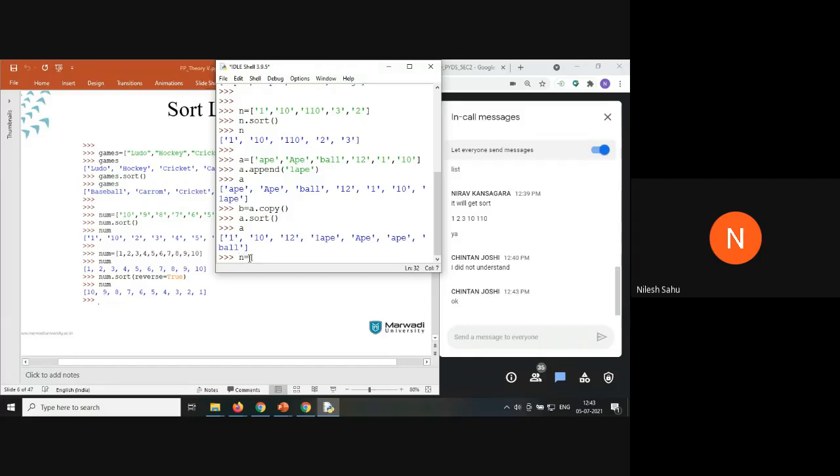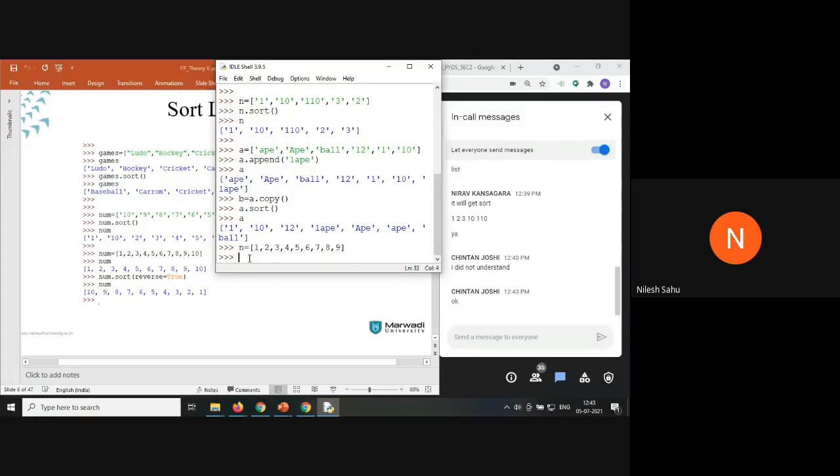What else you can have is integer data here, like 4, 5, 6, 7, 8, 9. By default, sorting is of ascending order. If you want to sort these numbers in descending order, n dot sort with reverse equal to true.